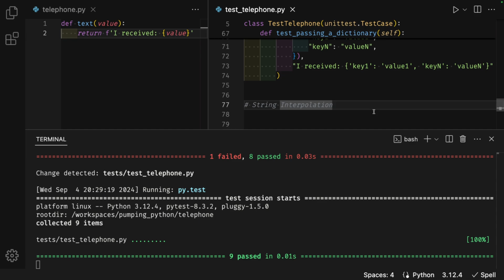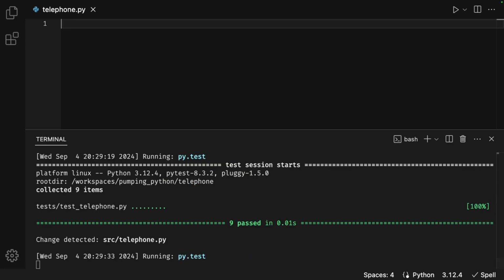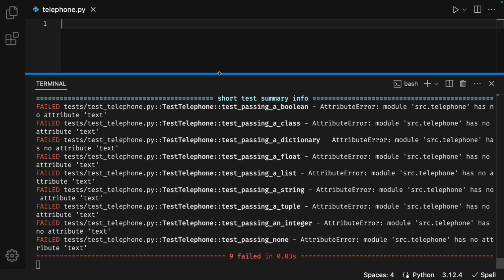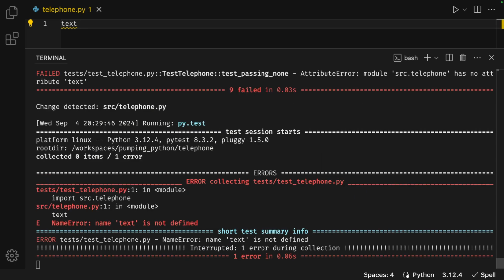Okay, I'm going to close out test_telephone.py, select everything in telephone.py, hit delete. I want to write the solution without looking at the tests. I have an attribute error: module source.telephone has no attribute text. I will add the name, which gives me a name error: name text is not defined. I will assign this to None to define it.